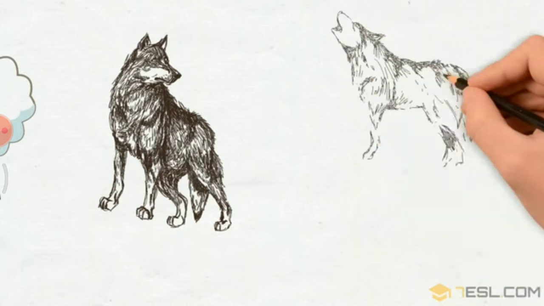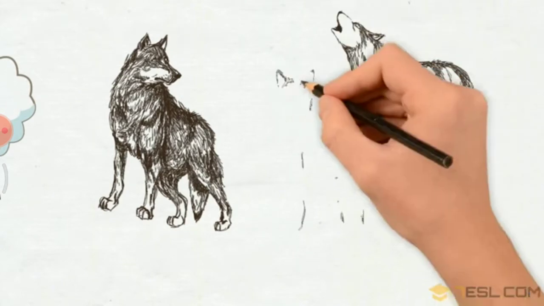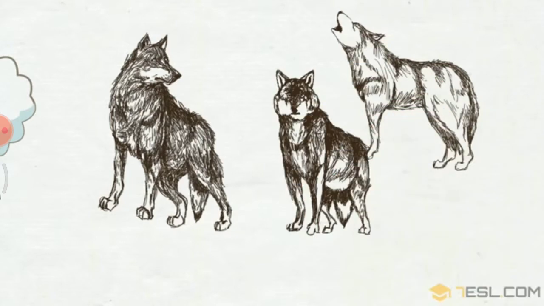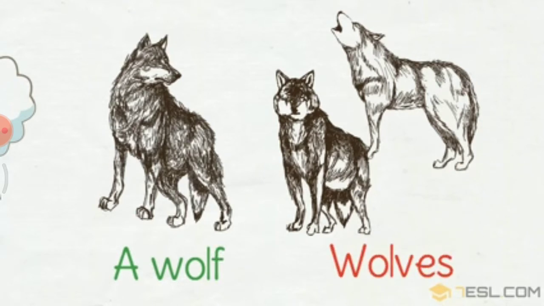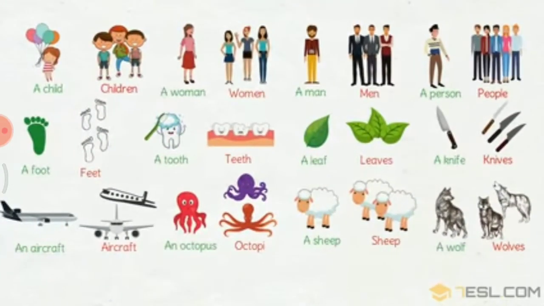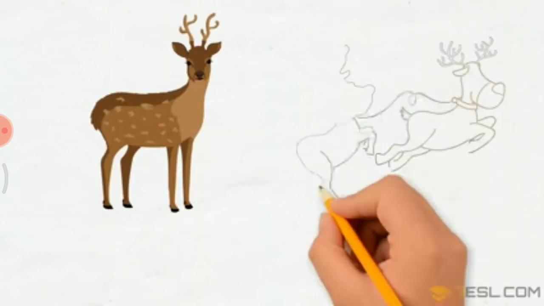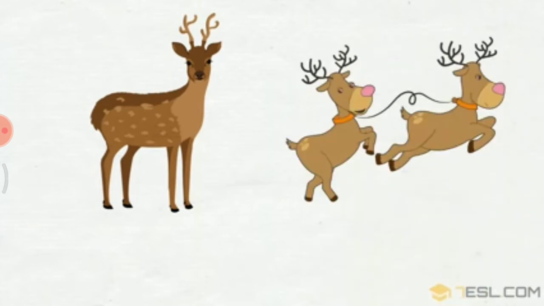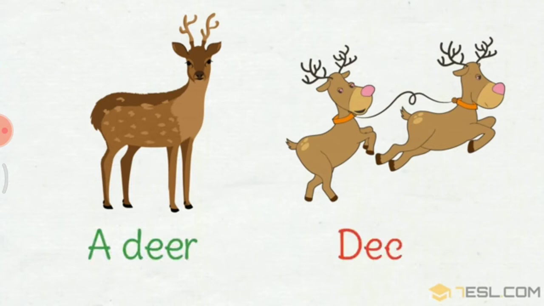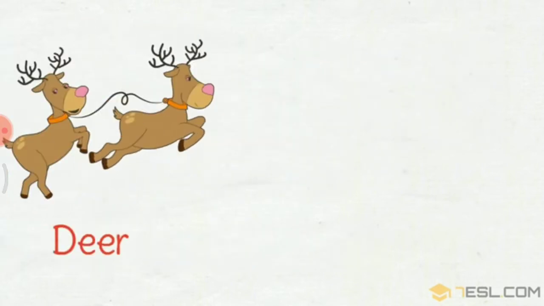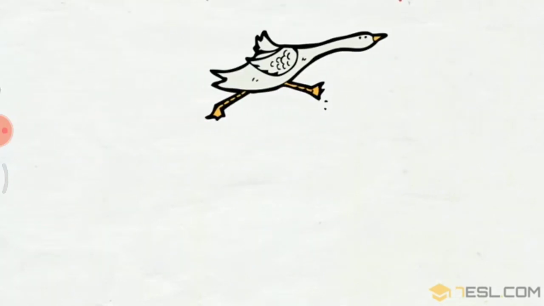Then it is a wolf. A single wolf, a wolf, and more than one is wolves. So here, so many irregular plurals we have seen. Now, one more. It is a deer, and more than one deer are also deer. A deer means a single deer, and for more than one, we say deer.